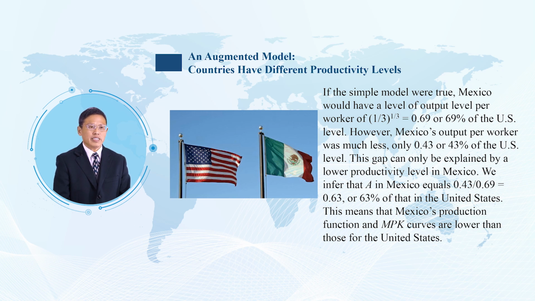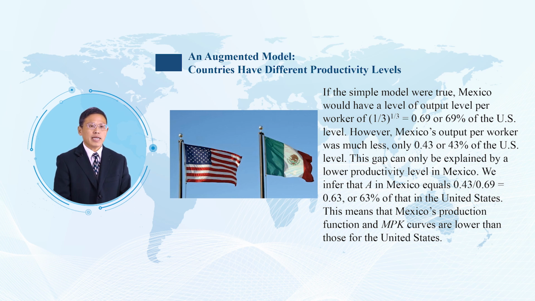This gap can only be explained by a lower productivity level in Mexico. We infer that A in Mexico equals 0.43 divided by 0.69 equals 0.63, or 63% of that in the United States.